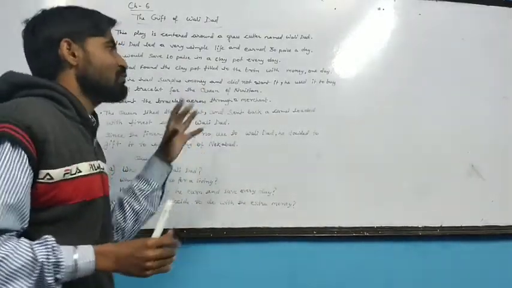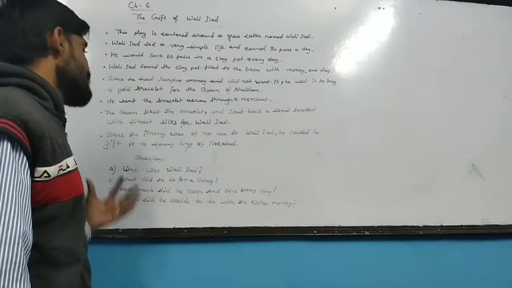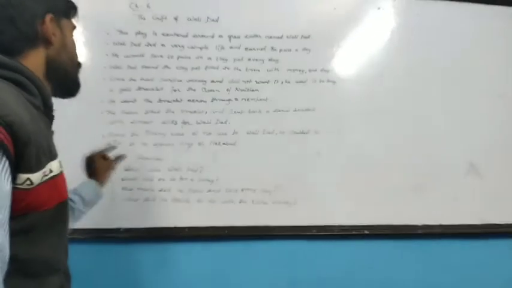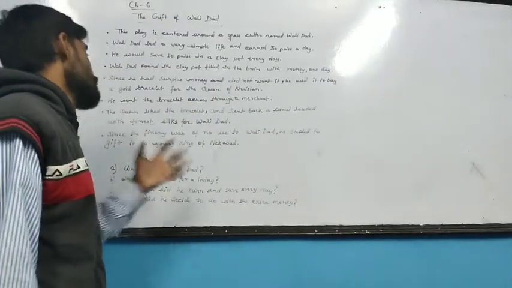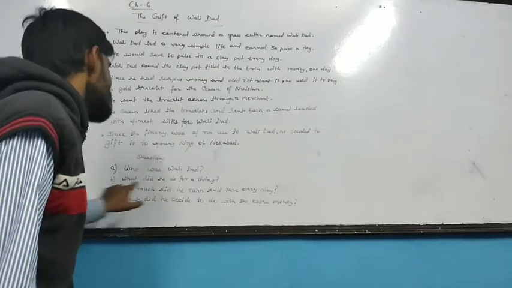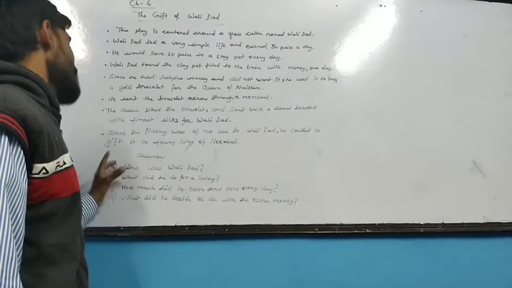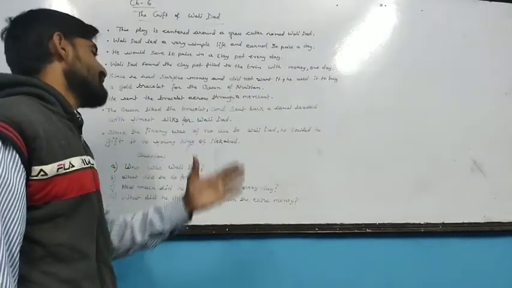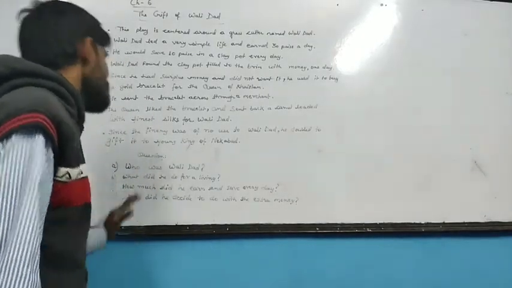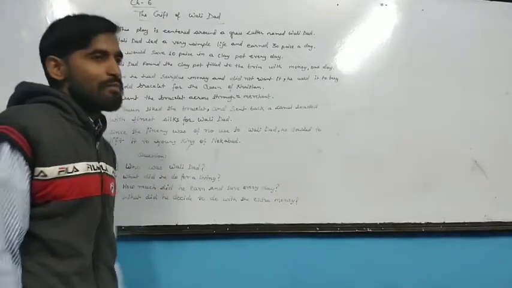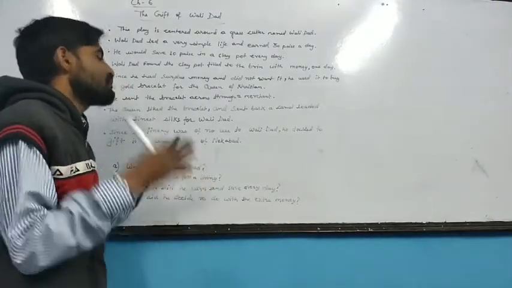In this half part of the story, many questions arise in the minds of students. Some questions arise from me also. First, who was Wali Dad? When you read this half part of the story, you should know who Wali Dad was. What did he do for a living? What was his job? How much did he earn and save every day? What was his habit of saving? And the fourth question is, what did he decide to do with the extra money that he had saved? These are the questions from my side.